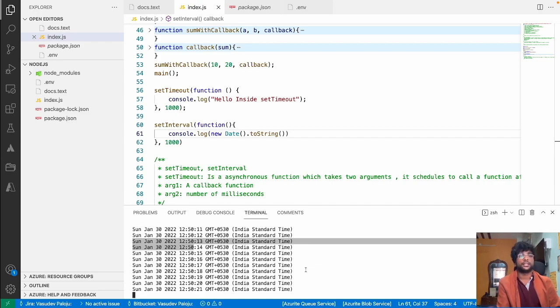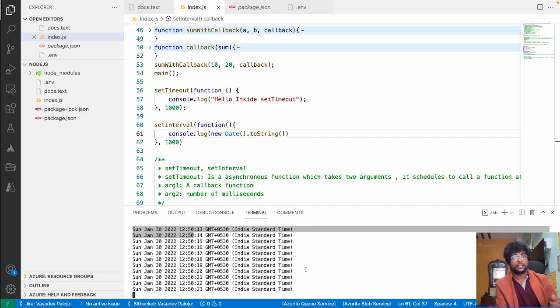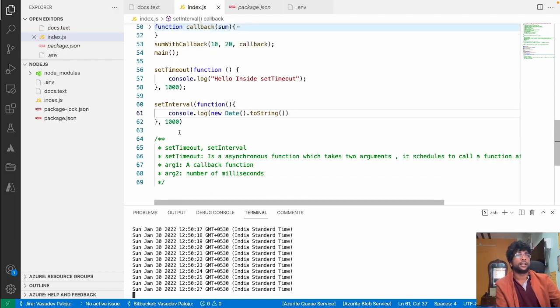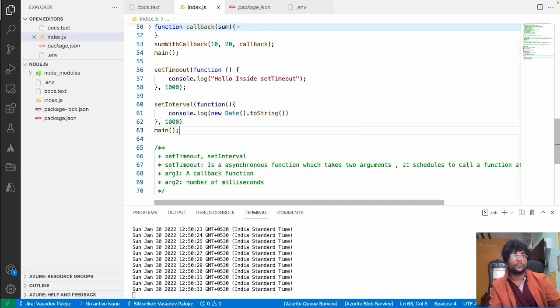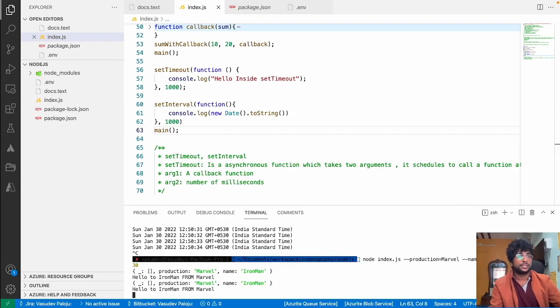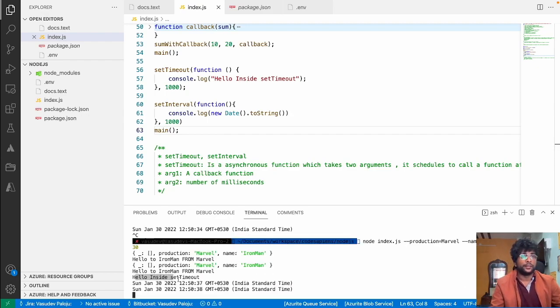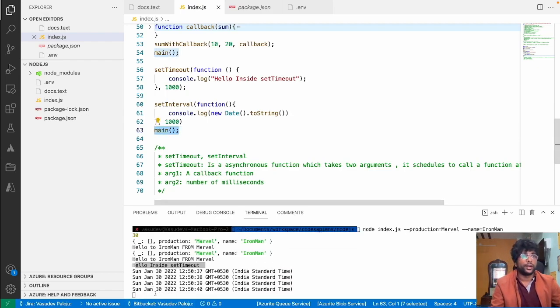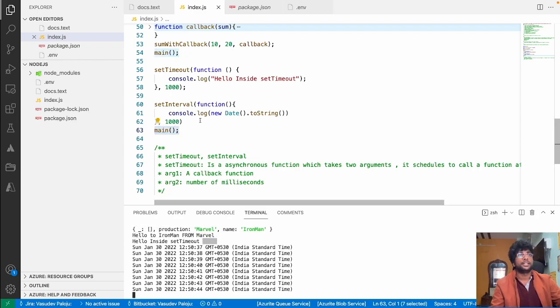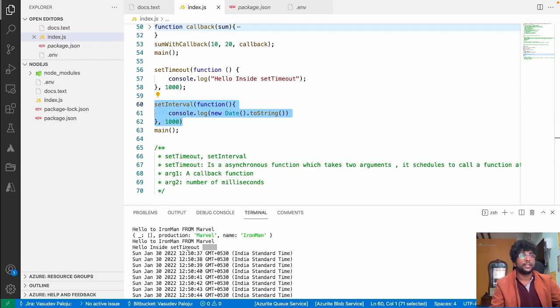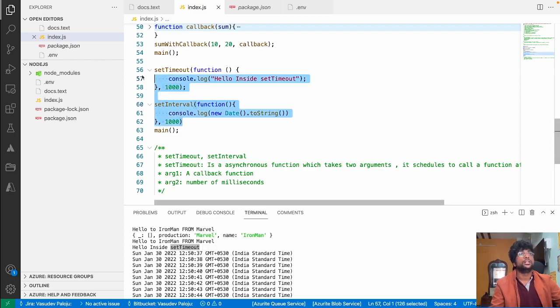So set timeout and set interval are not blocking my main thread. See, if I call the main function again at the bottom, then what will happen? See, hello Marvel. This function is called twice: hello to Iron Man from Marvel, hello to Iron Man from Marvel, and the set interval function is executed and the set timeout function is also executed.